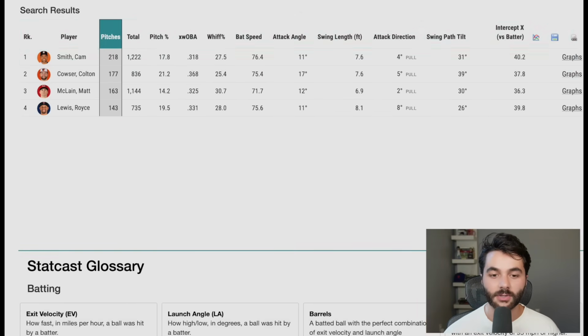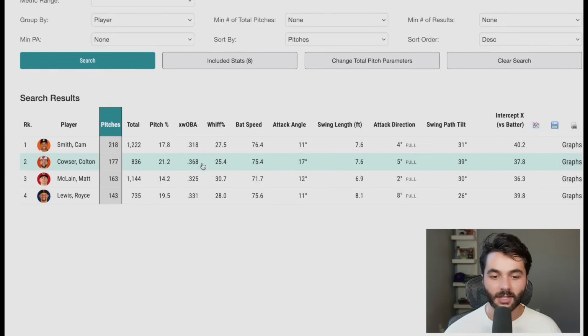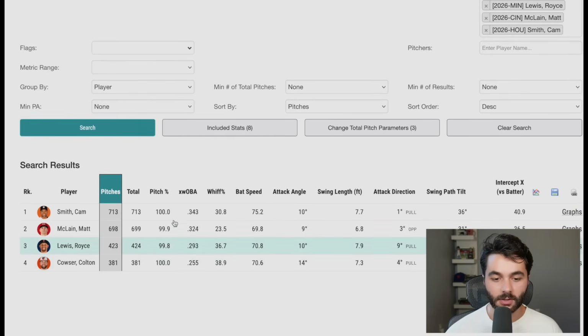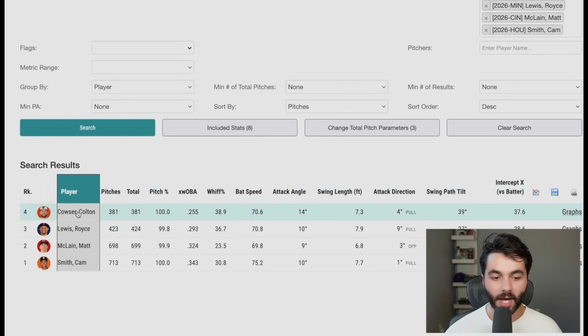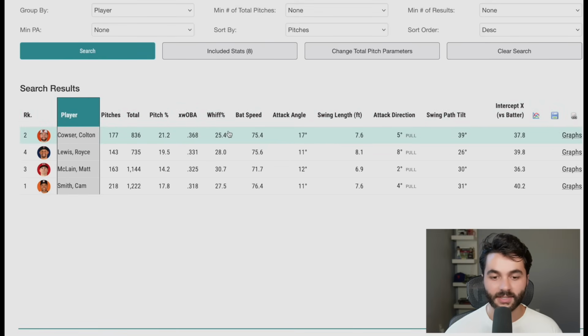Now we got Colton Cowser. I keep forgetting which tab I'm on here. This is the recent one. We got a good xwOBA, and not a terrible whiff rate, but not a great one either. Early in the season for Cowser, we're way out of order now. Let's go in alphabetical. Way bad whiff rate, and the bat speed was significantly lower. So right there, two massive check marks for Cowser.